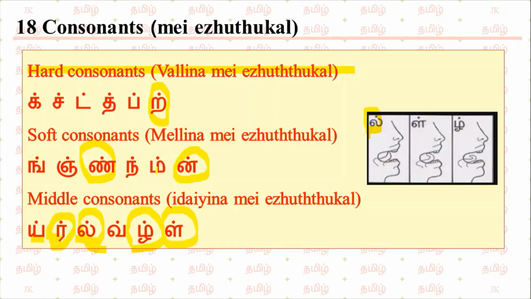And if you see these two letters, appearance-wise they look the same, but this lower part will be extra added. You have to write like this. If you write like this, it is im.